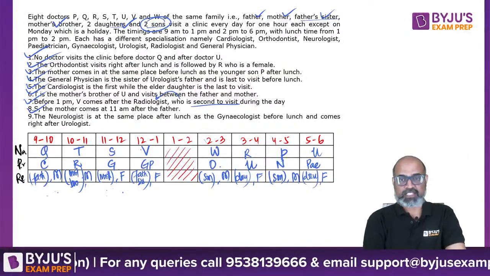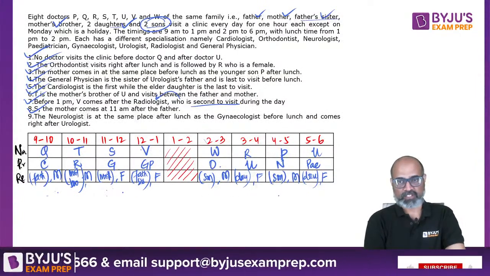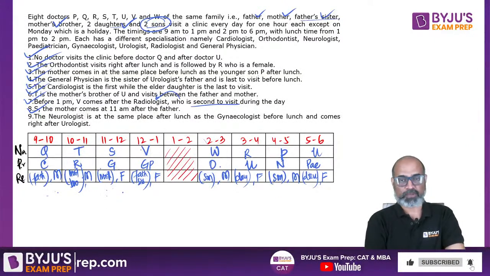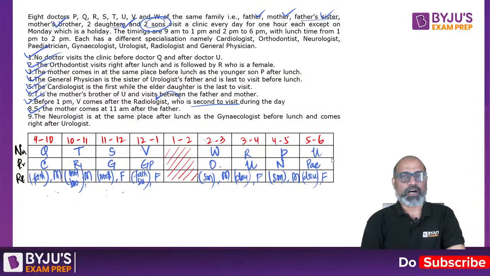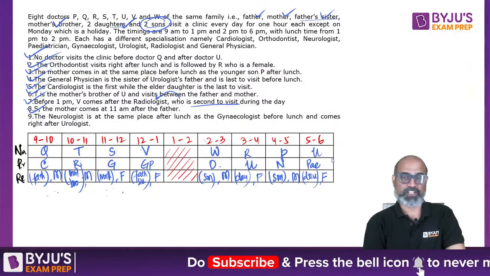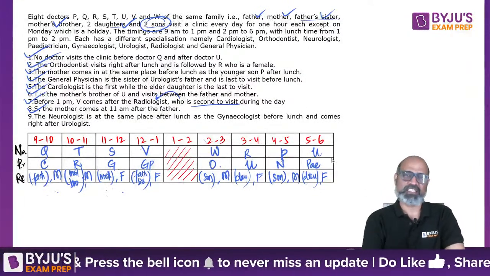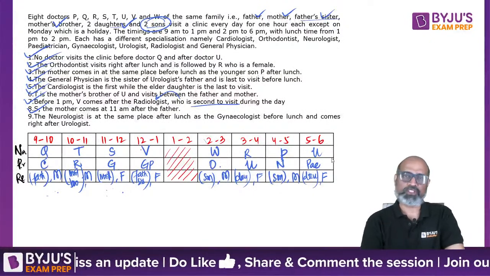The neurologist has the same place after lunch, so 3rd from lunch. The gynecologist is 3rd from there because that was the only place left, and comes right after the urologist. So the table is filled. And Varun, you asked, do we have to draw the family tree as a blood relations tree? We don't. It's just that genders are given. Consider genders as the surnames. So you are given 8 surnames, and you have to simply fill it up.